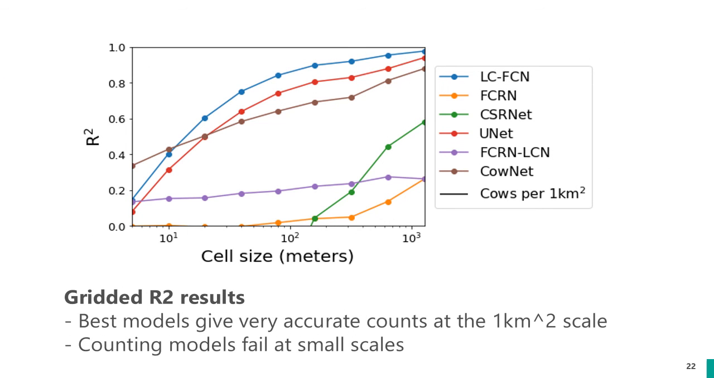Here are the gridded R-squared results showing the ability of the models to perform counts with varied grid cell sizes. A key point here is that the object-based models are performing very well at the larger cell sizes with R-squared values of over 0.8, which gives us confidence that they're able to actually be used for survey applications, which, if you'll remember, is how we initially motivated this work.